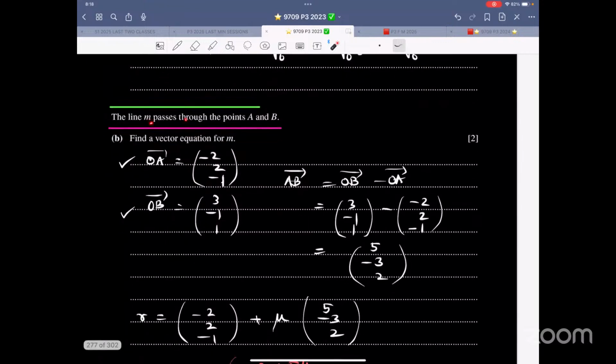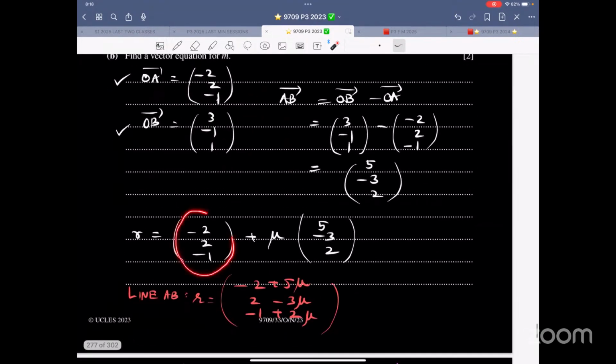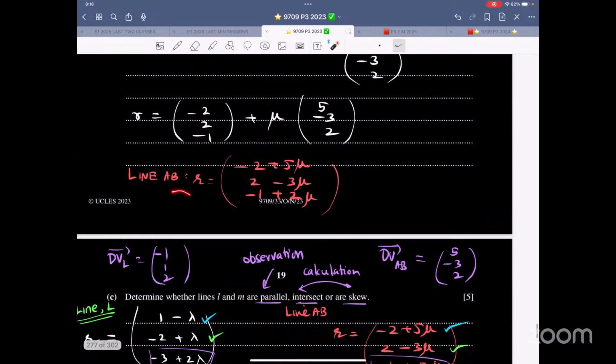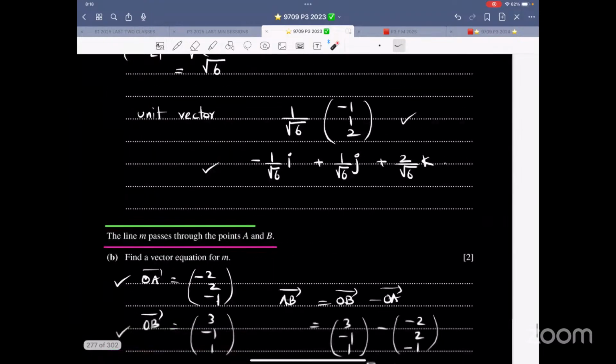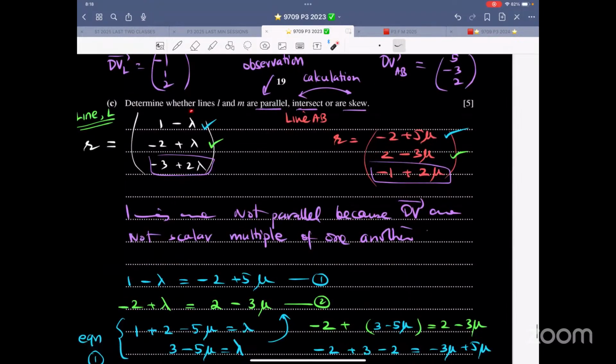The line M passes through points A and B. Find a vector equation for M. OA, OB, AB. I choose OA to be my fixed point, AB to be my direction vector. So line AB is in terms of mu, line L is in terms of lambda. Determine whether L and M are parallel, intersecting, or skew.